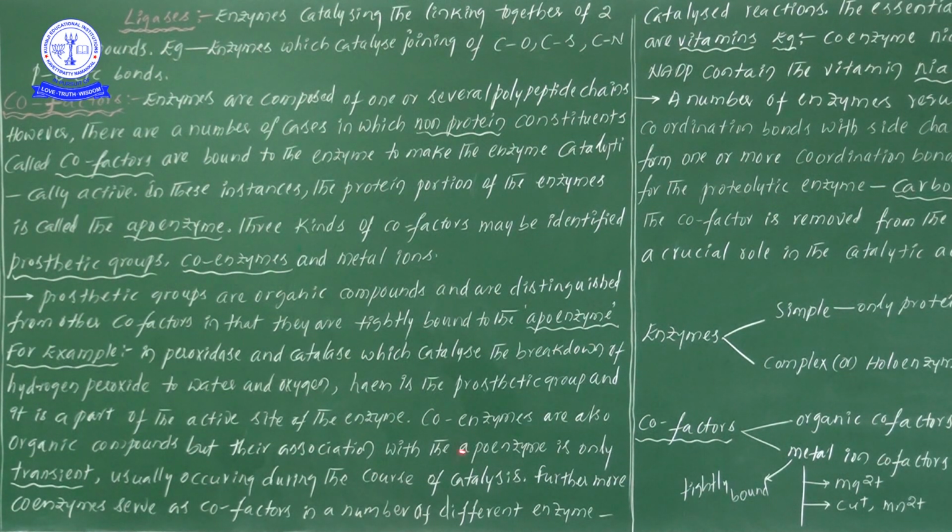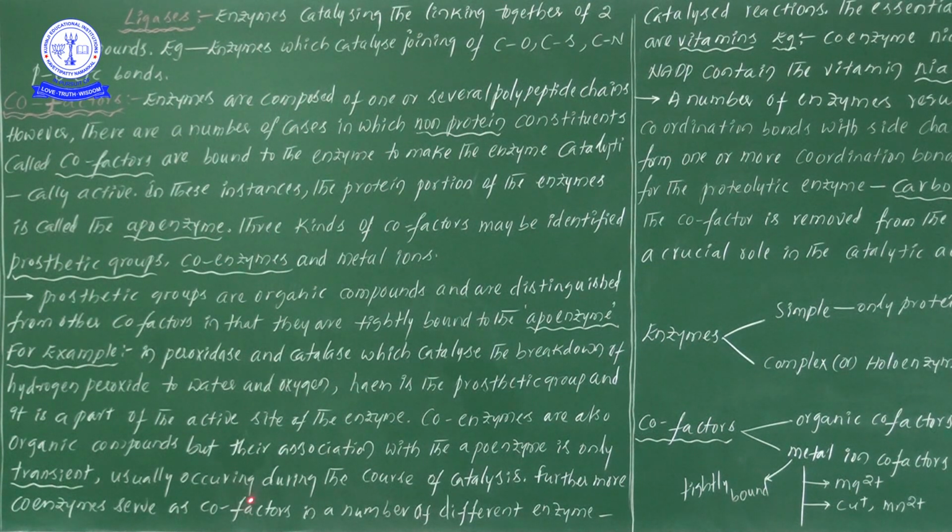Second one, prosthetic enzymes. Now coenzymes. These enzymes are also organic. Here even the prosthetic group is an organic compound. Likewise, coenzymes are also organic compounds, but their association with the apoenzyme is transient. So it is a loose association, a transient association, which carries the meaning of loose or unstable.